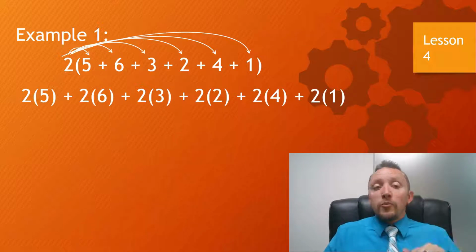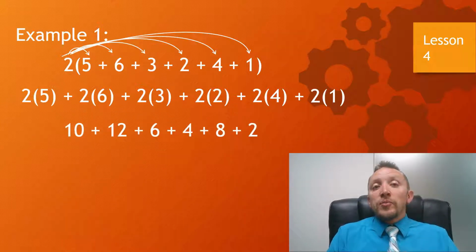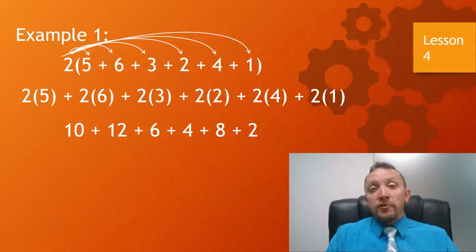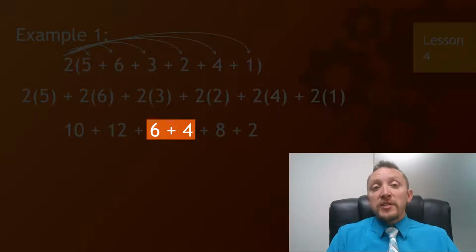This is just one way that we could simplify a problem like this. Now if we were to multiply all those together, we would get 10 plus 12 plus 6 plus 4 plus 8 plus 2. So what I just did is I multiplied those pairings. And then the last step would be to add these numbers together. Now, when we add numbers together, in the past I've done things where we added just from left to right. But we can also, remember, with the associative property, group things together. For example, I noticed that there's an 8 and 2 and a 6 and 4 that add up to be 10.